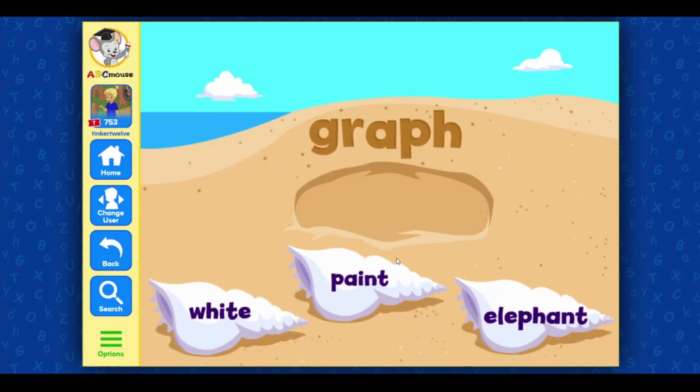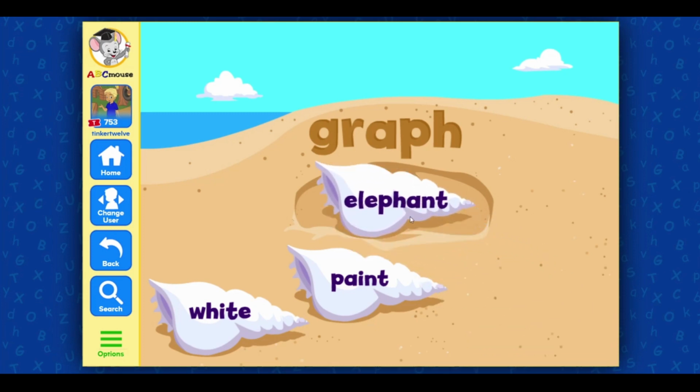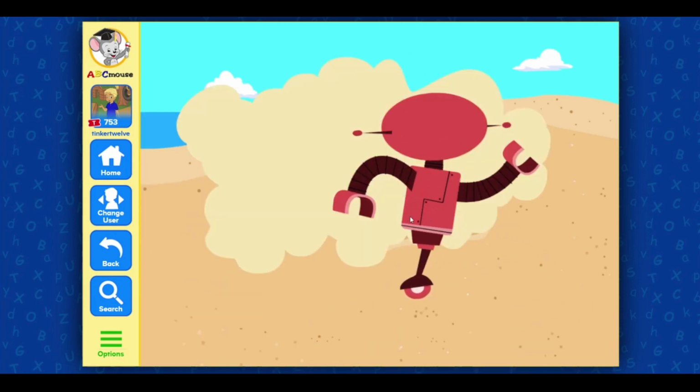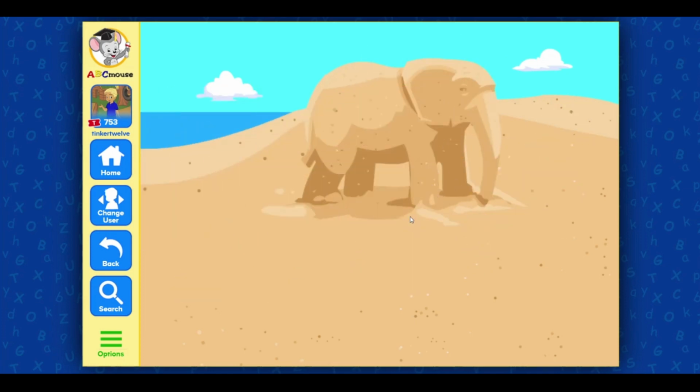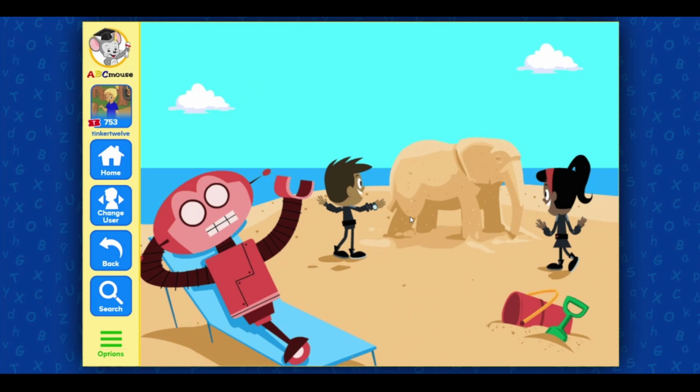Drag in the word that contains the same sound. Which word has the sound that is at the end of the word graph? Great job! Elephant. That was great! Now it's time for us to get back to saving the word. No, I mean the world. Wonderful!